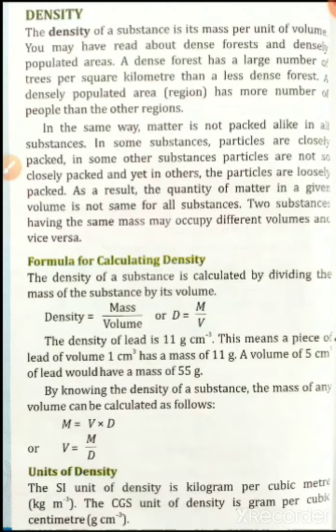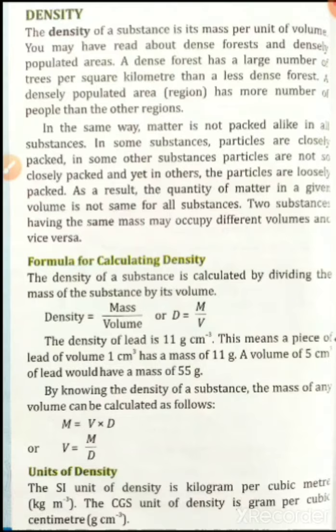The density of lead is 11 gram per centimeter cube. What is the meaning of that? How can we explain it? This means a piece of lead of volume 1 centimeter cube has a mass of 11 gram. A volume of 5 centimeter cube of lead would have a mass of 55 gram.